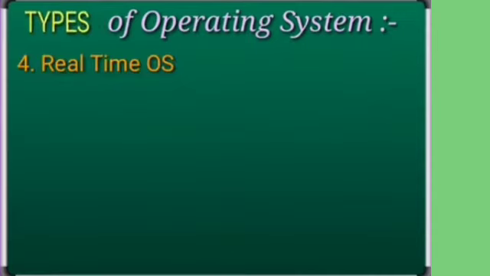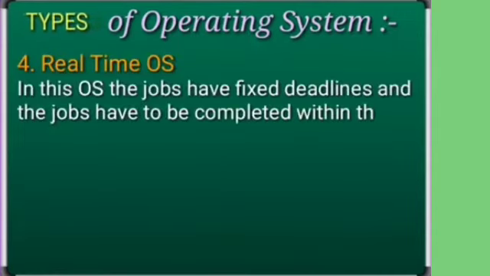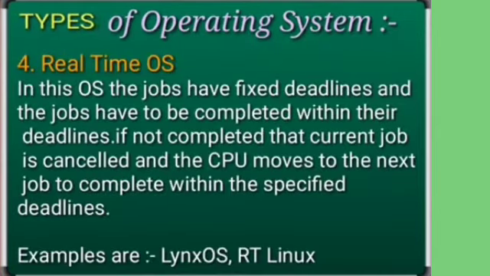The fourth kind of operating system is a real-time operating system. It is also called RTOS. The examples can be Linux and RT Linux. This kind of operating system has a fixed deadline for each task given by the user, and if at the fixed deadline the CPU fails to execute the task, then that task will get cancelled automatically and the next task will be performed. Alright, it is not like time sharing, where it will shift to that task.